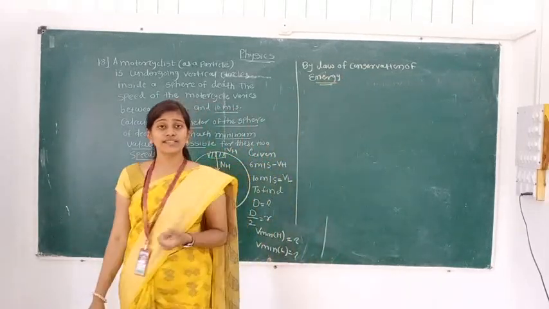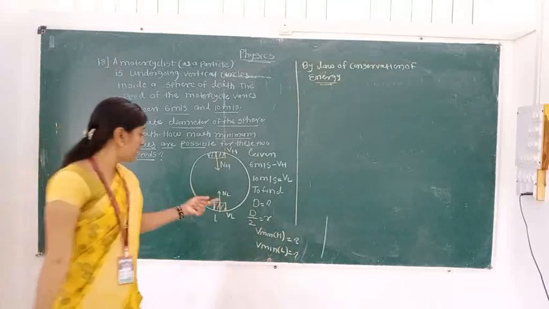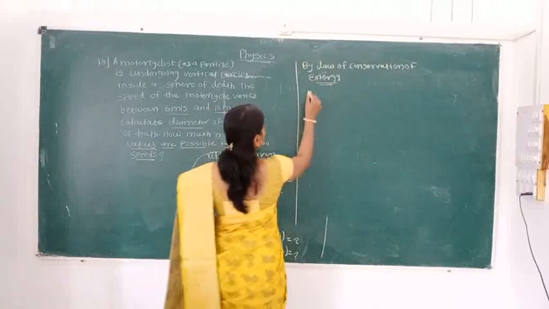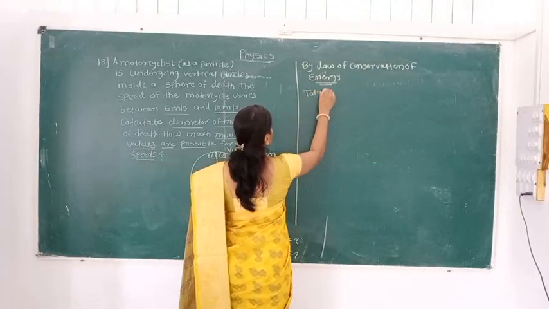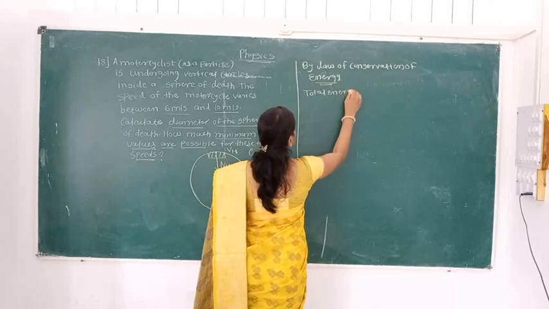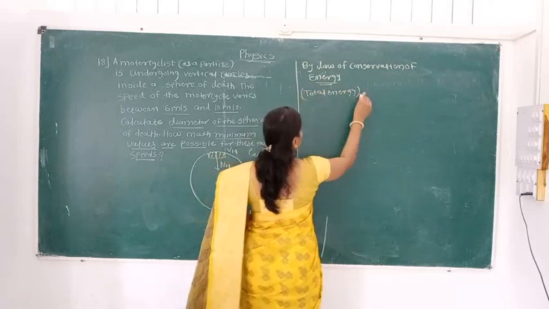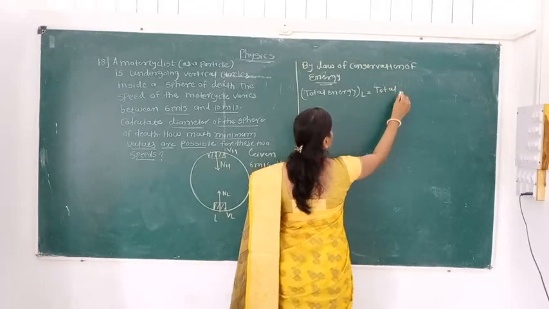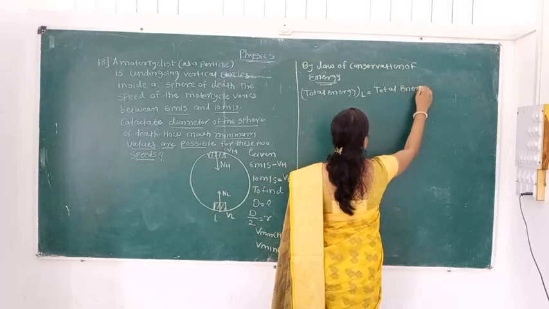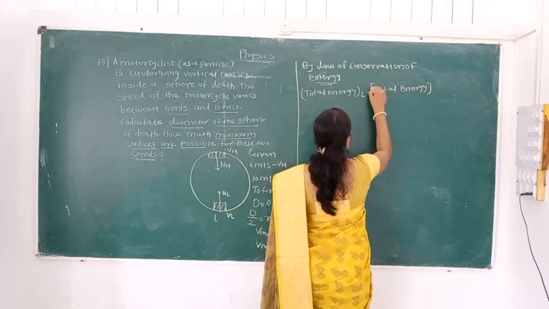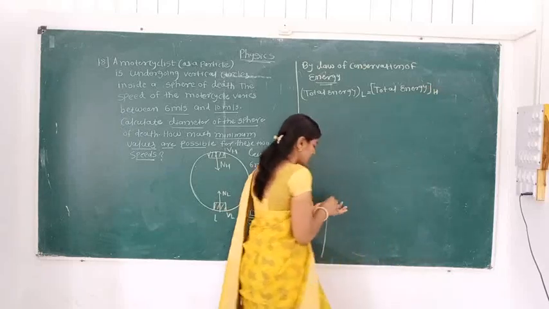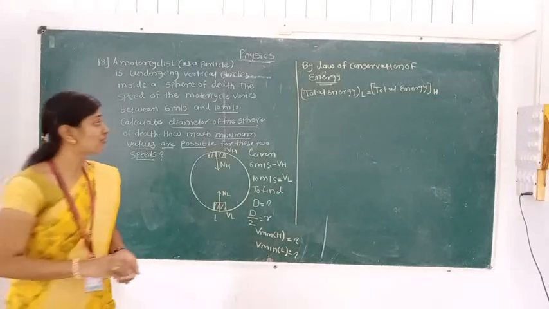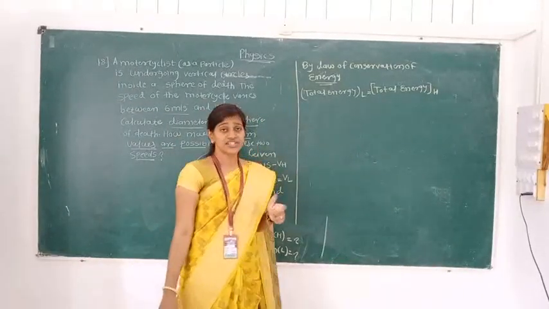The total energy at the lowest position is equal to the total energy at the highest position. So we can write: total energy at the lowest point is equal to total energy at the highest point. But how do we get total energy? Total energy is nothing but the mechanical energy, the combination of kinetic energy and potential energy.